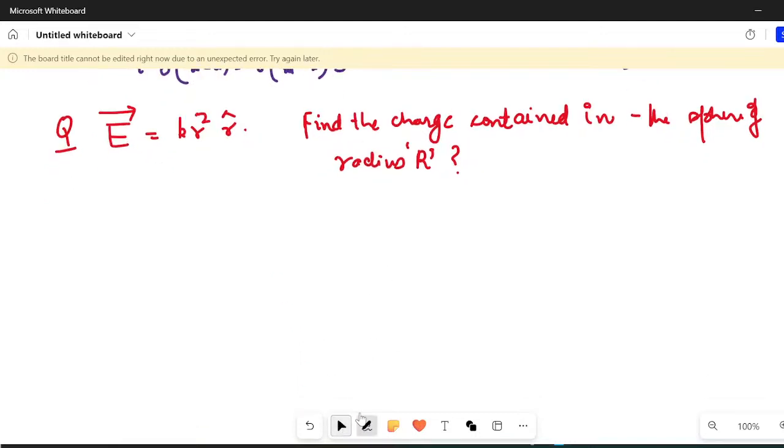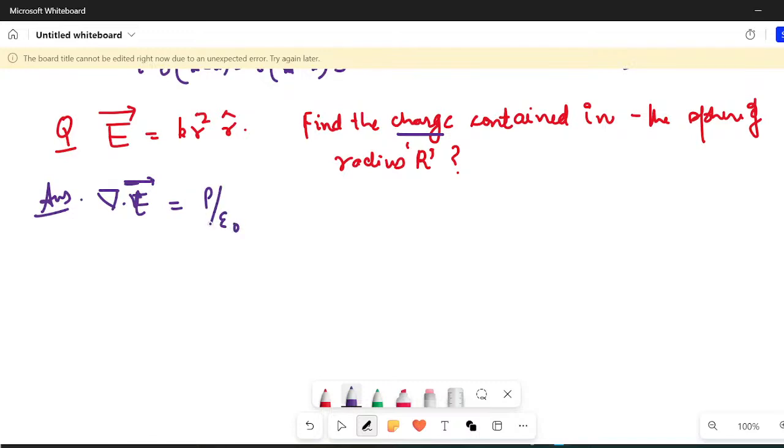I hope you all know a little bit of Gauss law. If you know Gauss law, I'll straightaway use it, and if you don't know, then I'll derive it. So if such questions come in the exam, the best strategy, if they're asking for charge, is not to find del dot E vector and then rho upon epsilon naught. If you do it this way, then always keep caution of the Dirac delta function. Usually students miss this particular thing. Don't miss it. So my advice would be to try this.